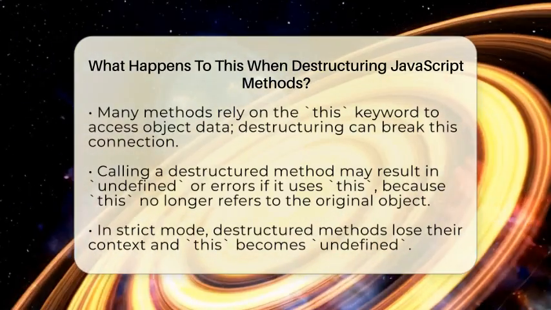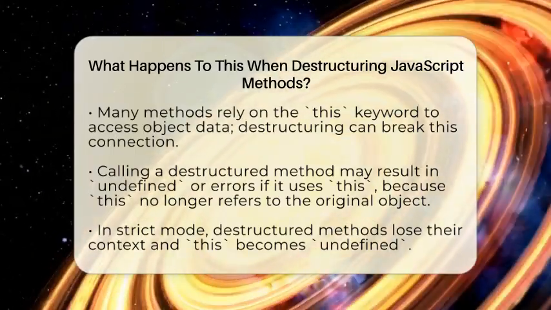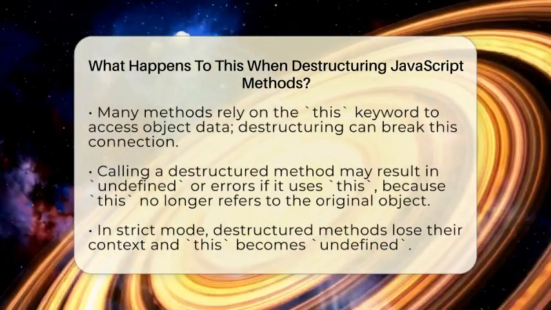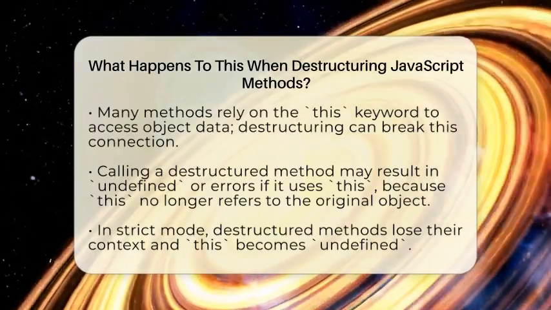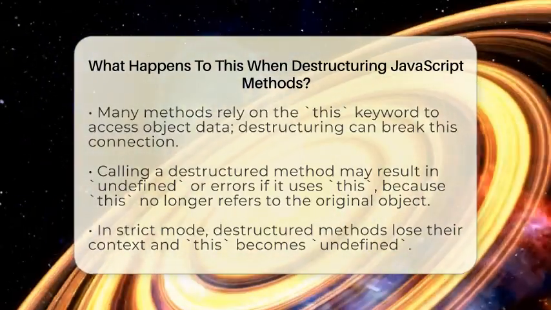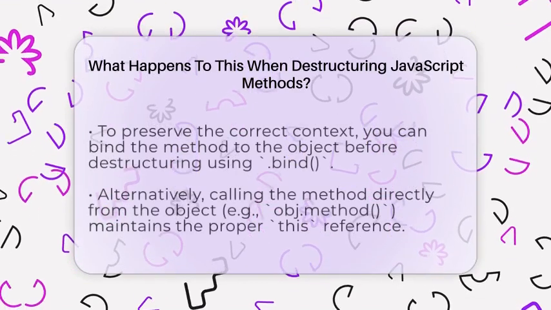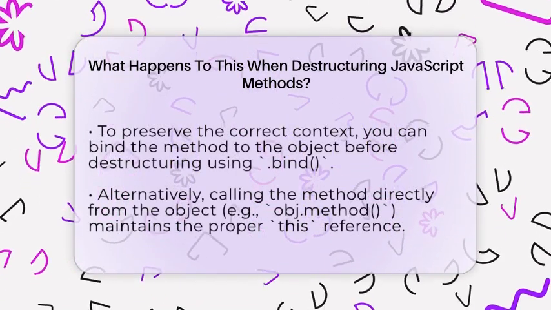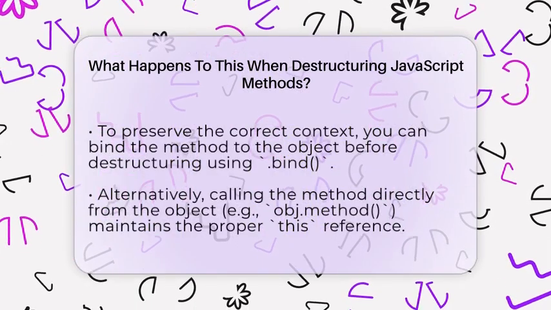This happens because the function is just a reference now, not bound to the object. When you call it, this is not pointing to the object anymore. In strict mode, this will be undefined. In non-strict mode, it might point to the global object, which is usually not what you want.